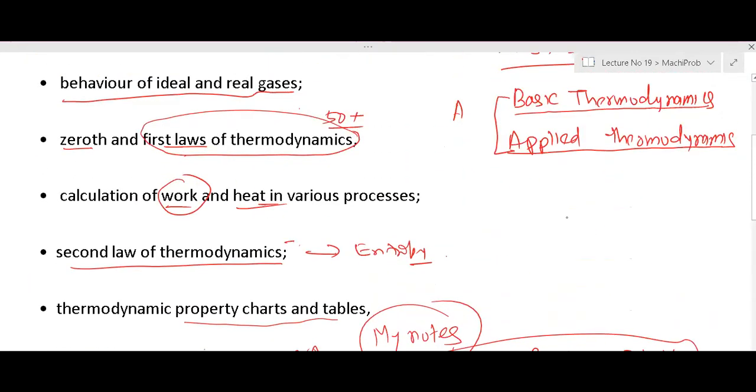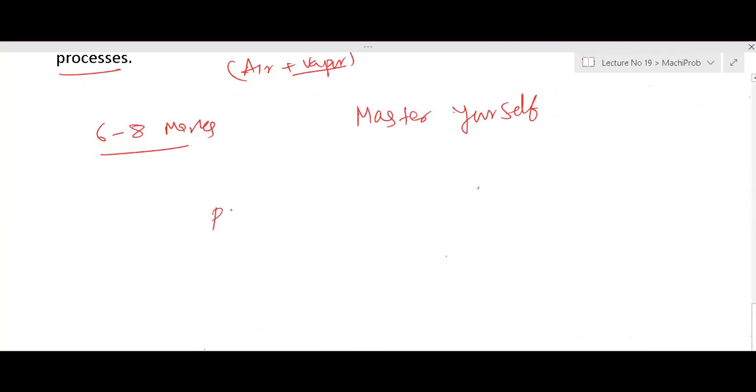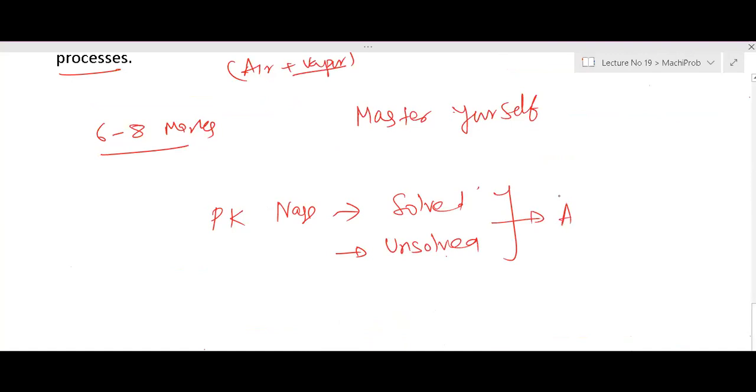So the PK Nag book, as I said, you have to solve, both the solved ones and the unsolved ones. Once you solve this, you will be a master. Then you will never miss a question. But one more thing, the clarity is the most important part in this. Again I am telling you, manufacturing, I taught manufacturing, they cannot frame much deeper questions because there are not many concepts involved in the manufacturing process.